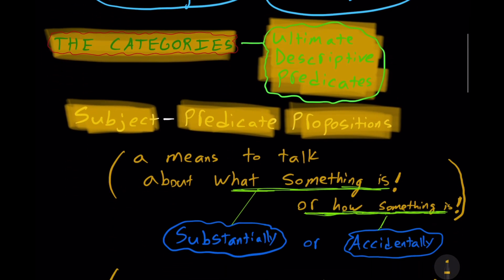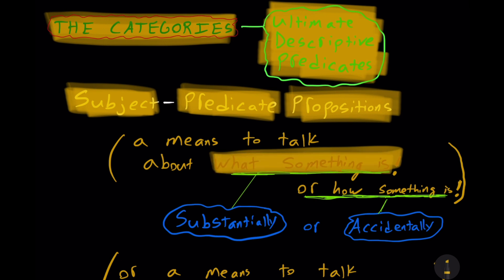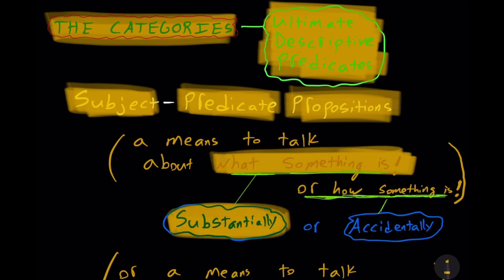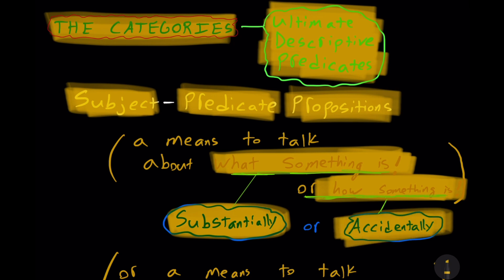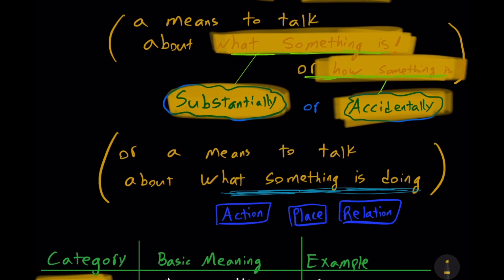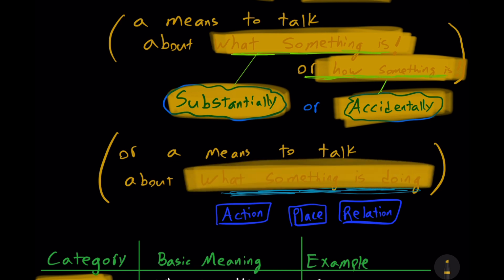So subject-predicate propositions are a means to talk about what something is. For example, substantially. What is its nature, in other words? Socrates is a man, substantially. Or how something is, namely accidentally. For example, Socrates is of a certain height, or he is talking. Those are accidental features of Socrates. So the categories answer the question what. That is, what it is about the subject that the predicate tells us. Is it telling us its essence, or is it an accident? If it is an accident, what kind of accident? Now, the subject-predicate proposition can be a means to talk about what something is doing. This deals with action, place, or relation.